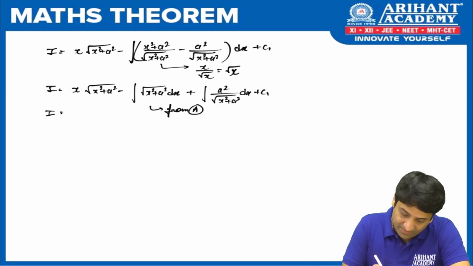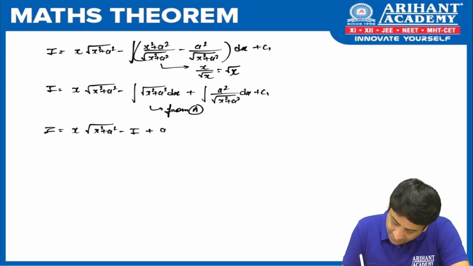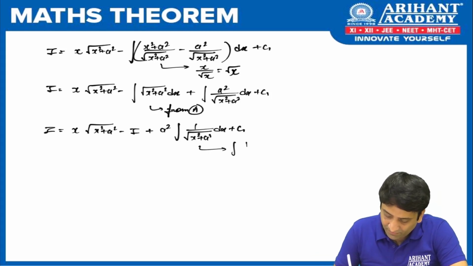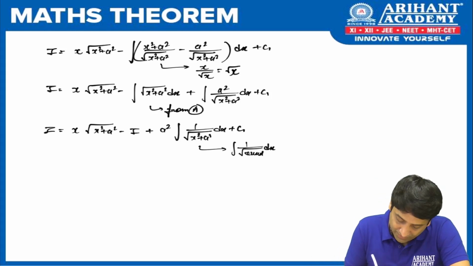So what we get in the next step is I is equal to x root of x square plus a square minus I. Here I can take a square common, and what do I get? 1 upon root of x square plus a square dx plus c1. What do you find here? We find 1 upon root quadratics. If you see hint number 3, you must know what we need to write here.